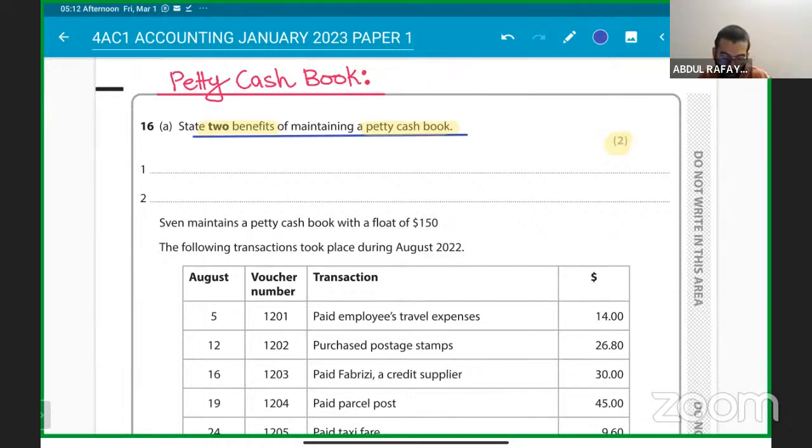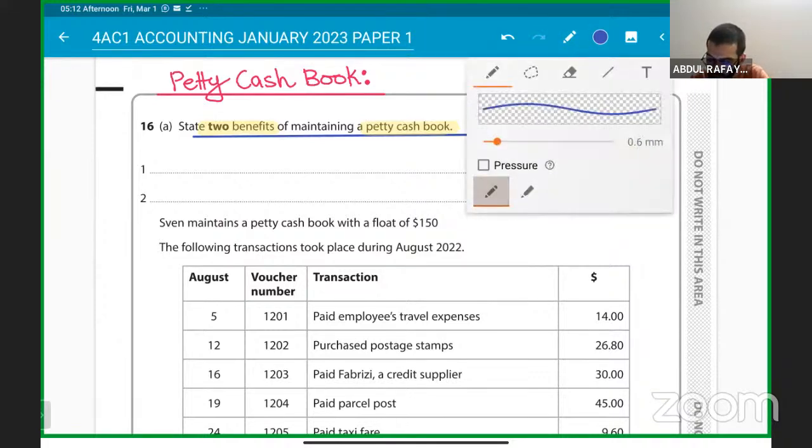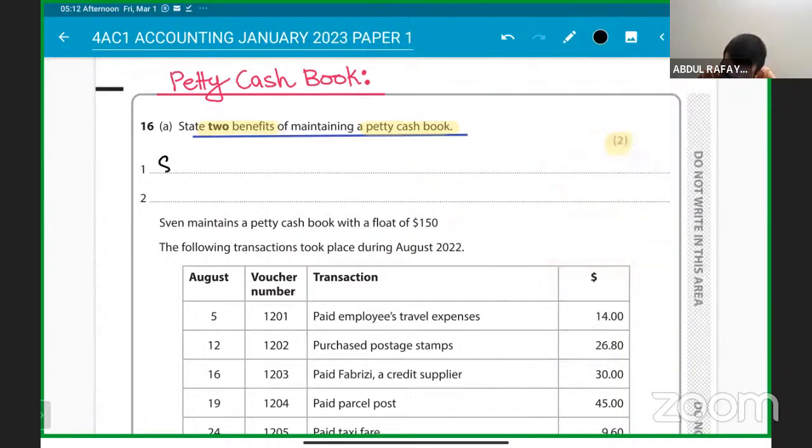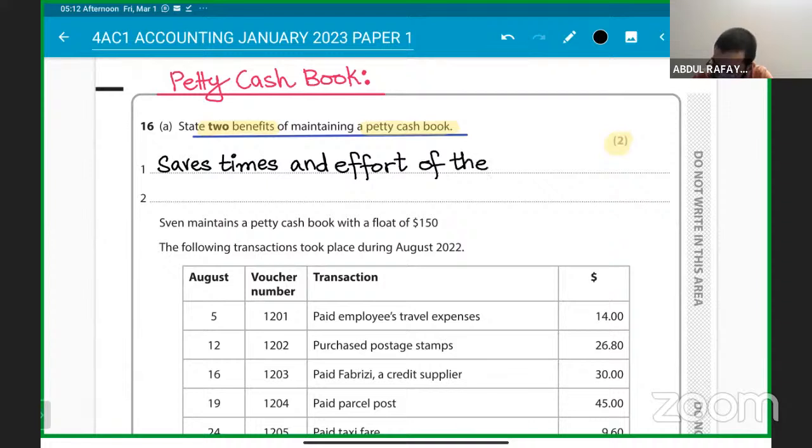So the two benefits of maintaining the petty cash book are basically, it will save the time and effort of the main cashier, okay? Because you're maintaining a small petty cash book. So you can write it down that it basically saves time and effort of the chief cashier, or the main cashier of the cash book, right?